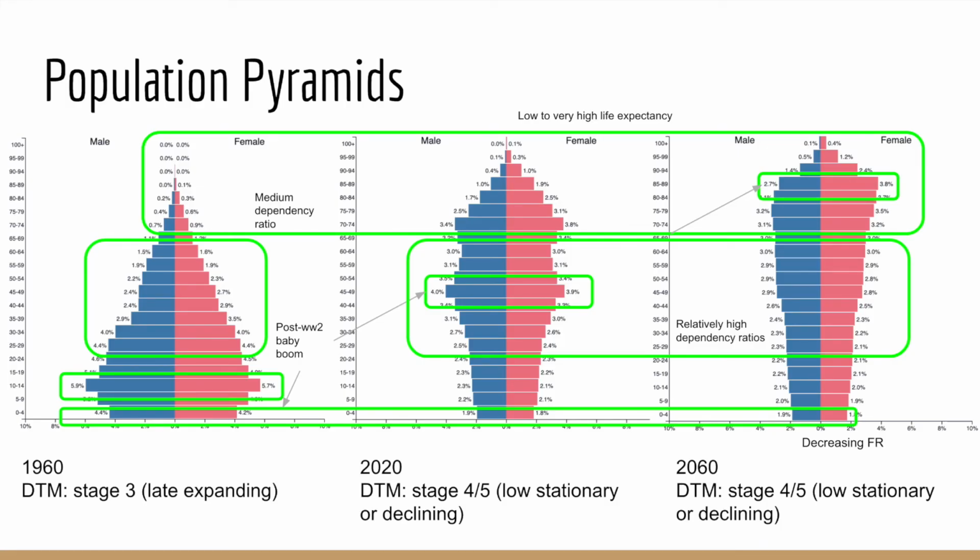Moving on to the population pyramids, the first one from 1960 is in the third demographic transition model, or DTM, stage. The 2021 and the 2061 are both in between the fourth and fifth stages. The post-World War II baby boom can be seen moving up the three pyramids, and the transition from a low to high life expectancy is clearly shown, as is the decreasing fertility rate. Lastly, the first pyramid has a medium dependency ratio, and the last two have high ones.